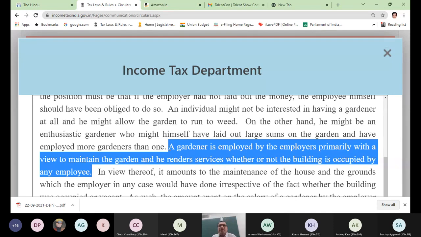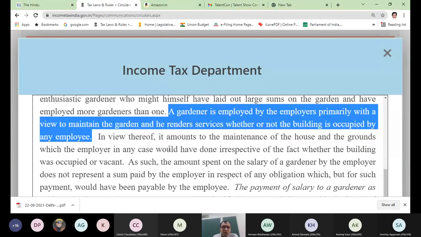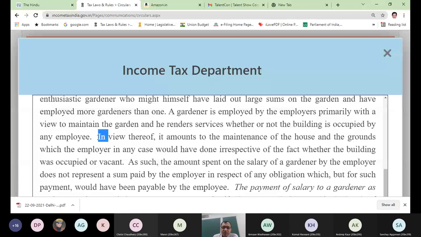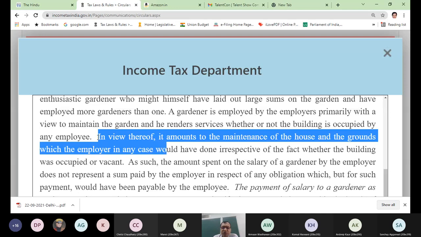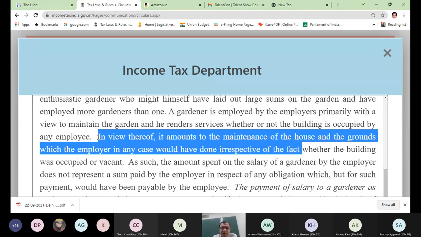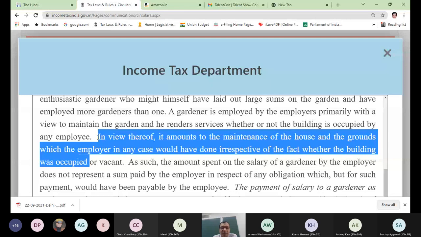So it does not matter whether anyone occupies the building owned by the employer or not. A gardener will be employed in view thereof, and therefore it amounts to the maintenance of the house and the grounds, which the employer in any case would have done. So even if nobody occupies that building, the gardener would have been employed by the employer, irrespective of whether the building was occupied or vacant.